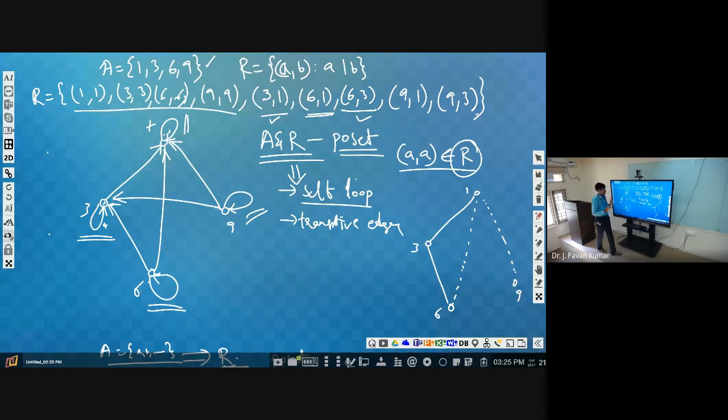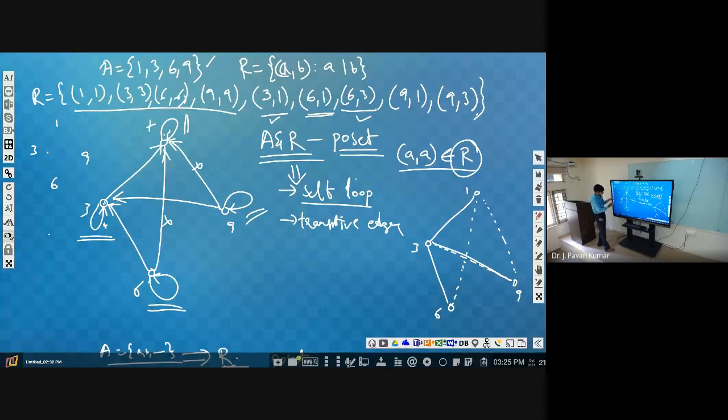Okay, this is the observation. So now what we can do is simply, as we have 9 to 3, there is an edge, so we can eliminate these transitive edges. Okay, transitive edges we can eliminate. So now we have 4 vertices, namely 1, 3, 6, 9.